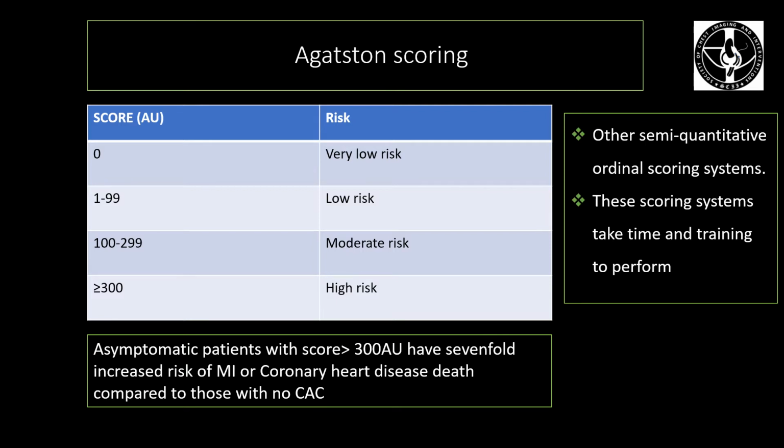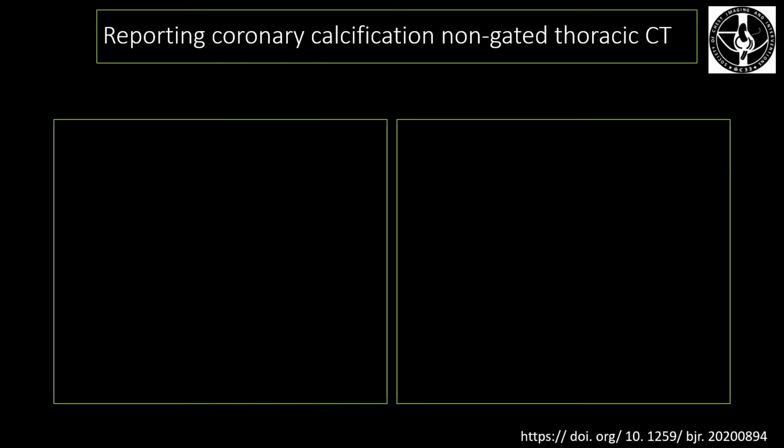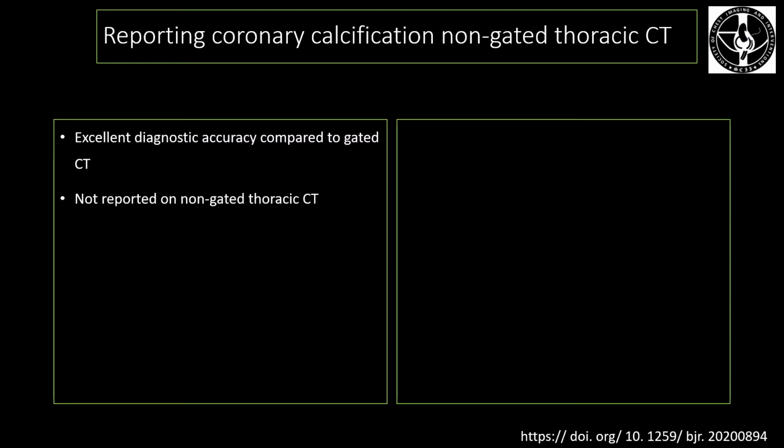In addition to Agatston scoring system, there are other semi-quantitative ordinal scoring systems, but the problem with these scoring systems is that these take time and training to perform, which is not suitable for routine CT chest practice. For routine practice, reporting coronary calcification on non-gated thoracic CT was found to have an excellent diagnostic accuracy compared to gated CT, but the problem was that it was not frequently mentioned in the reports on non-gated CTs performed for other indications.